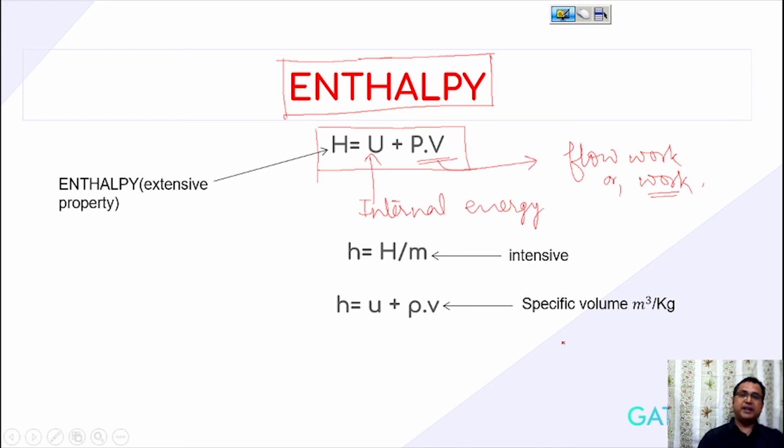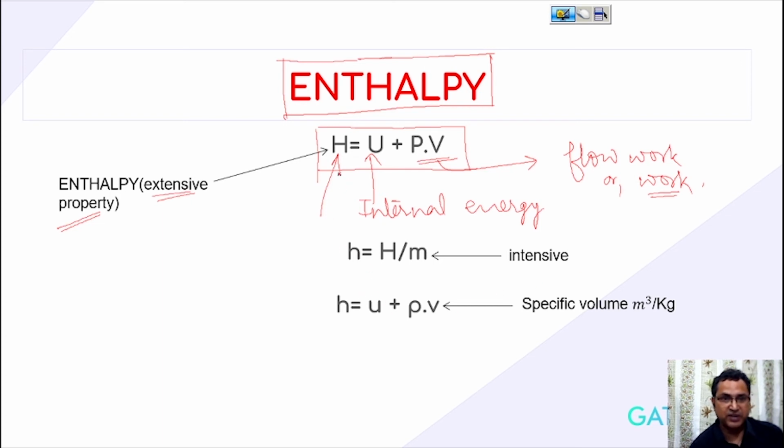When the piston moves in a piston cylinder arrangement, it does some work, so we consider it as PV. The sum of internal energy and PV gives another value which is known as enthalpy, and this enthalpy is an extensive property. What does extensive property mean? It is a property whose value depends on the mass of the system.